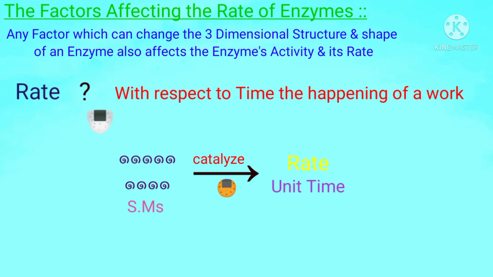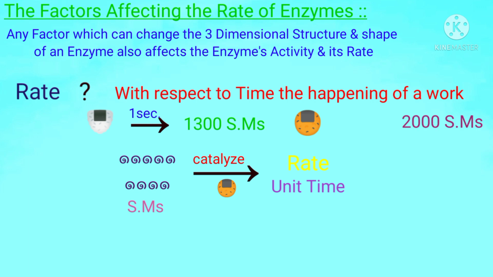Students, consider this first enzyme that is catalyzing 1300 substrate molecules in just 1 second. This second enzyme is catalyzing 2000 substrate molecules in just 1 second. Both enzymes have the same time period, but this enzyme shows a lower rate of activity by catalyzing 1300 substrate molecules, and this enzyme shows a higher rate of activity by catalyzing 2000 substrate molecules.